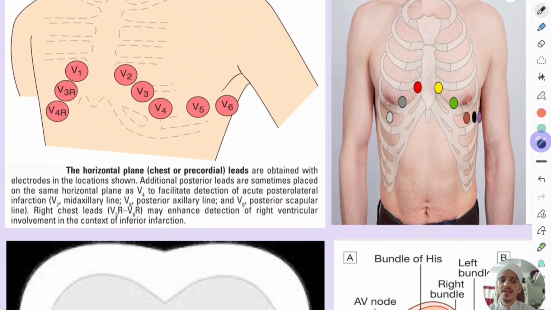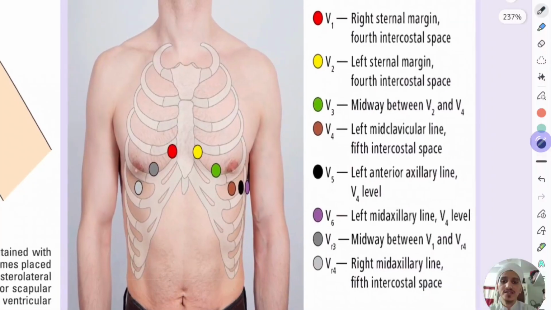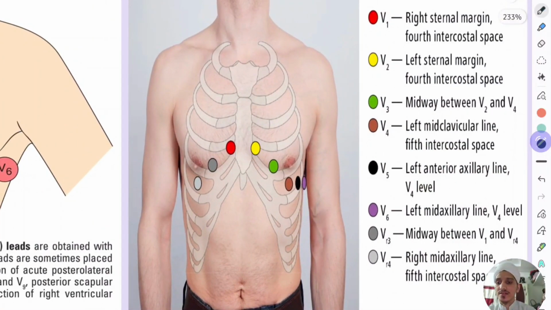Now coming to the precordial leads, where they are placed, we'll see in this diagram. See here, V1 is placed at the right sternal margin in the fourth intercostal space. How do you know this fourth intercostal space? As you have learned in anatomy, from this you calculate: this is the second rib, and this is the second intercostal space.